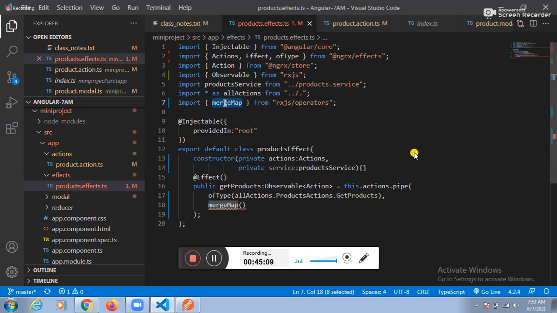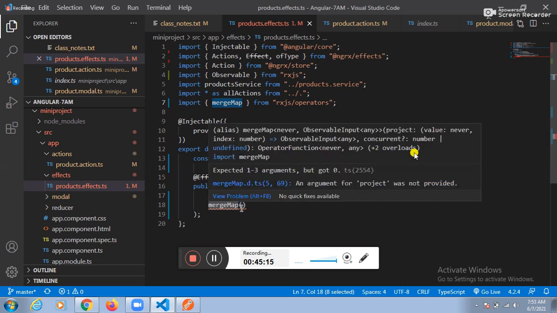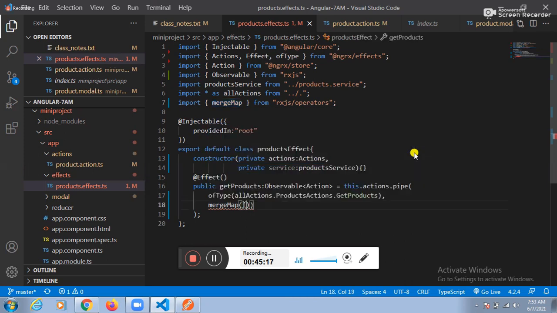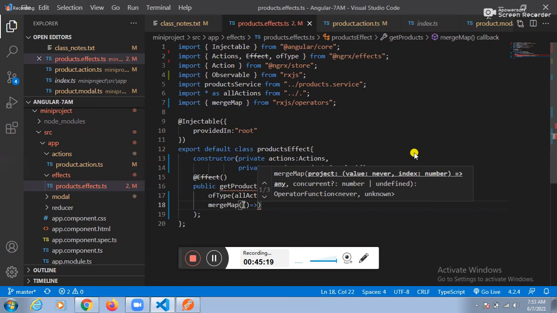In 2 to 3 days, I will take you through when to go for the merge map, when to go for the switch map, when to go for the concat map, and so many things are there. Here itself, just observe this one. What is the argument we need to pass? Callback function.